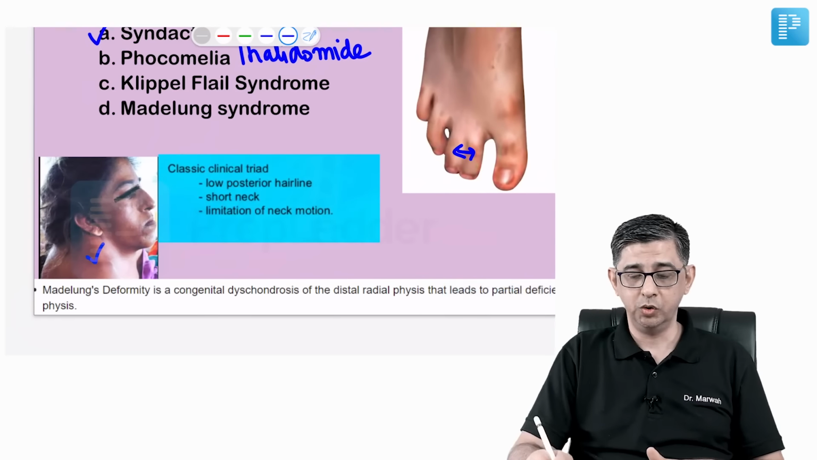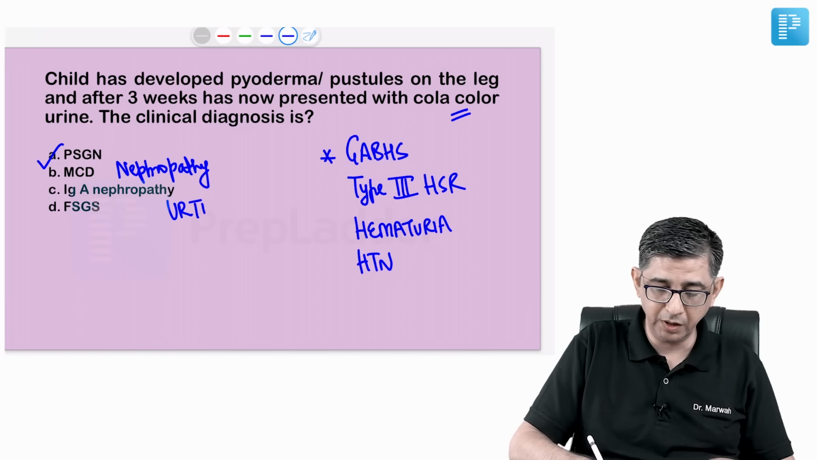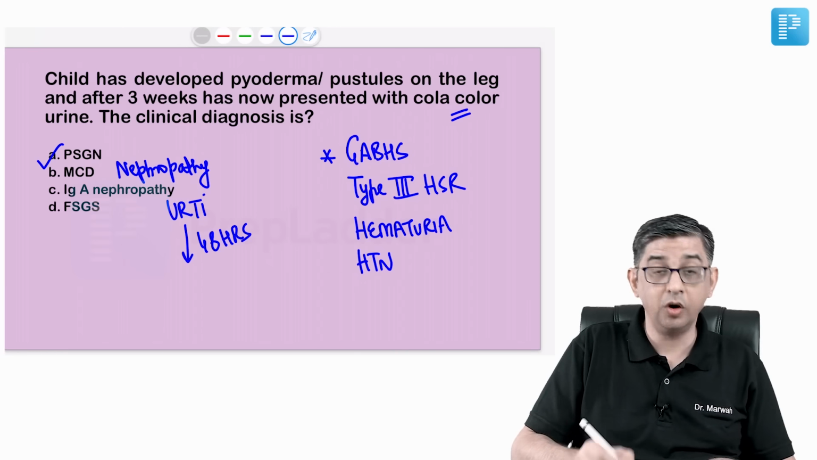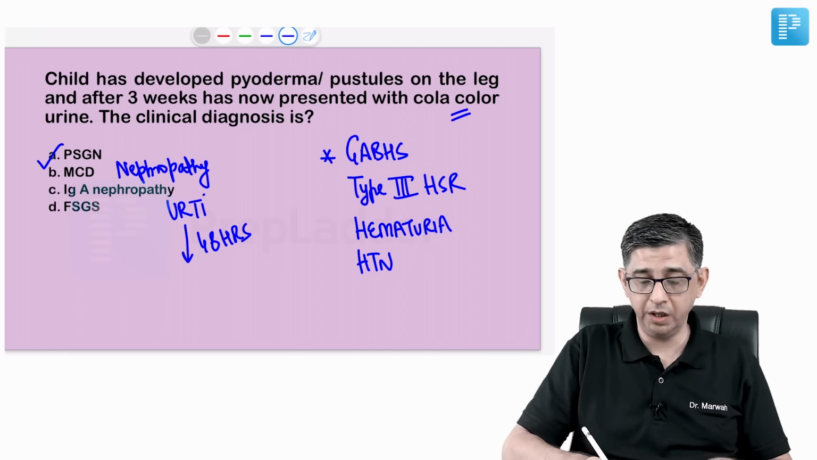B is minimal change disease. It anyway causes nephrotic syndrome. Immunoglobulin A nephropathy will not have any history with respect to pyoderma. In IgA nephropathy, there will always be a respiratory tract infection, URTI, and after 48 hours of this URTI, there is going to be hematuria. So this can be a question in the future years, since he has already asked you PSGN, he can describe an adult. He had a sore throat and after 48 hours there is hematuria. That would be immunoglobulin A nephropathy, that is Berger disease.